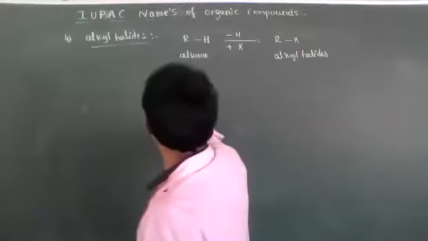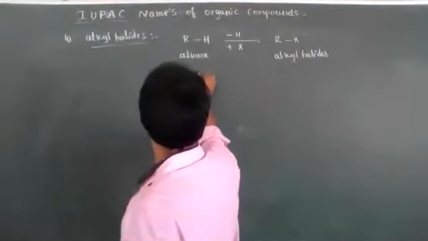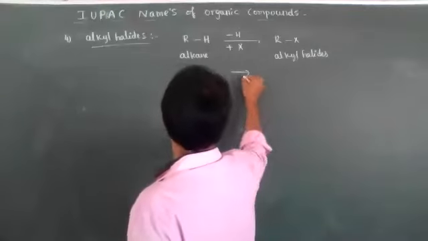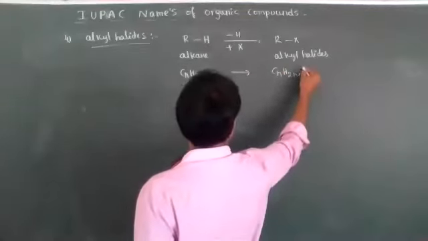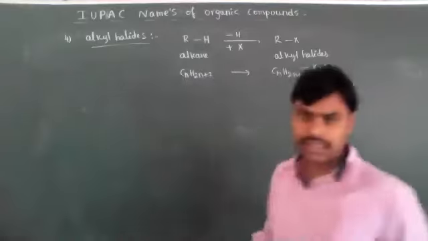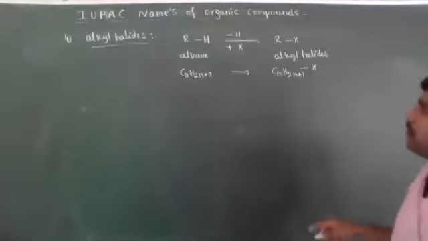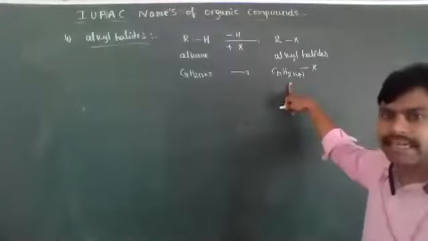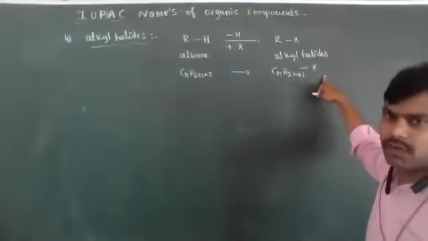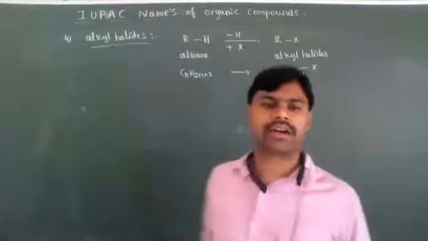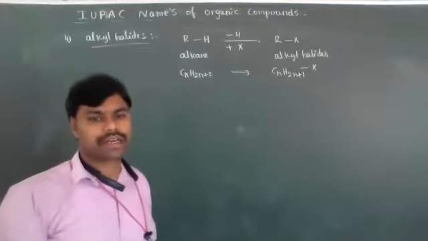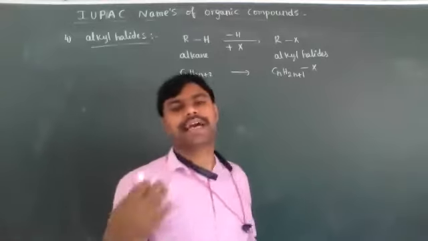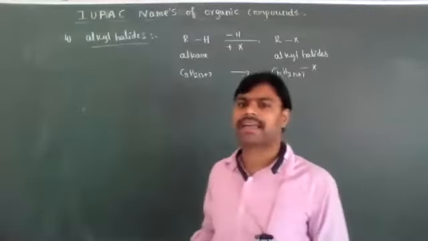The alkane general formula is CnH2n plus 2. Then it becomes CnH2n plus 1 bond X. Is it or not? The general formula of alkyl halides is CnH2n+1X. If one halogen atom is present, those are called monoalkyl halides. If two halogen atoms are present, those are called dialkyl halides. If three are present, those are called trialkyl halides.